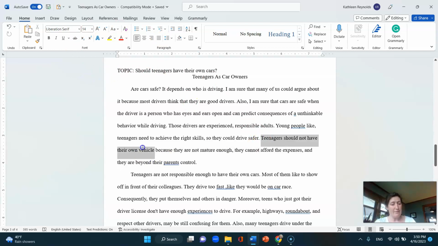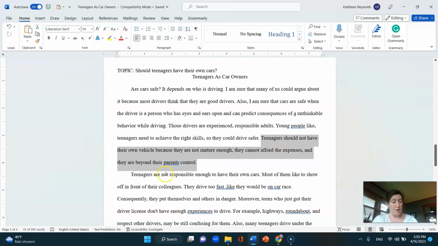"Teenagers should not have their own vehicle, because they are not mature enough, they cannot afford the expenses, and they are beyond their parents' control." So this is a good thesis because it says "should" or "should not." In this case, it's "should not." There are 3 points. They all begin with "they" and a verb, so they're parallel, and they're different.